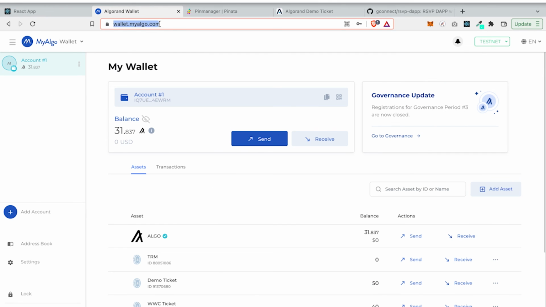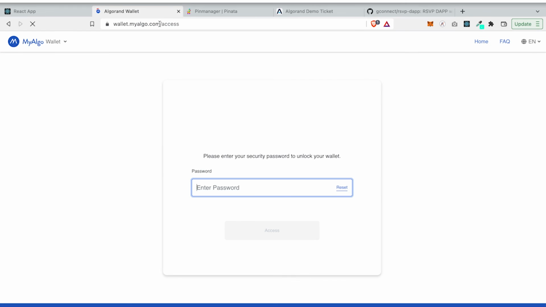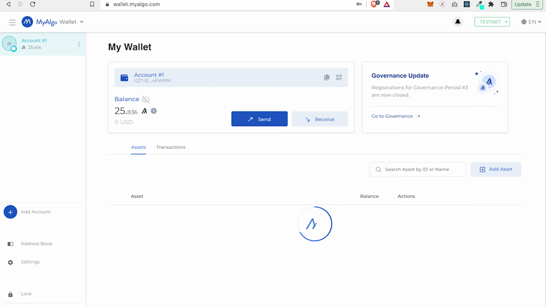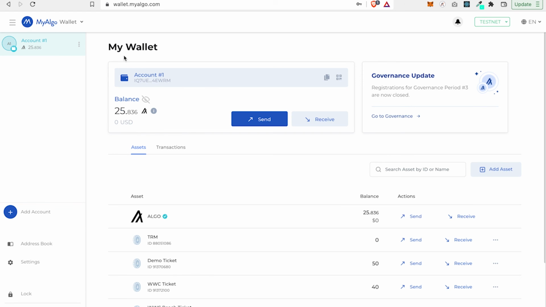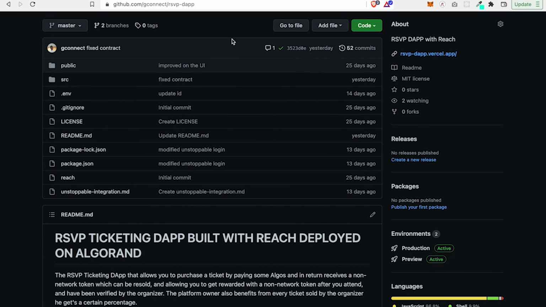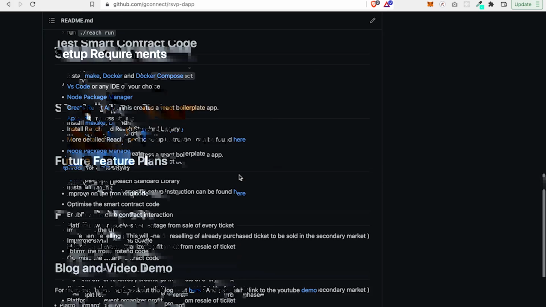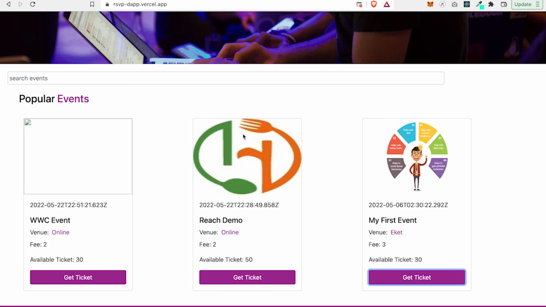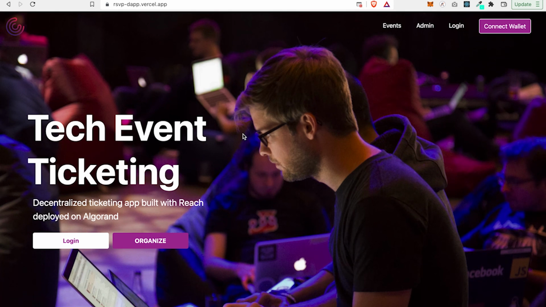If I refresh, yeah, as you can see, it's 25 Algo. This is the GitHub repository for the project if you want to check it out, and that'll be all for now.